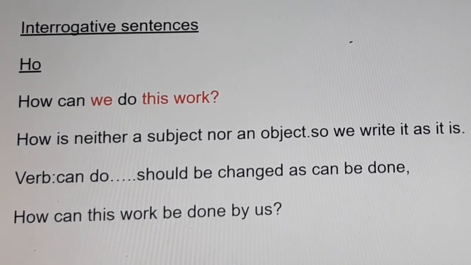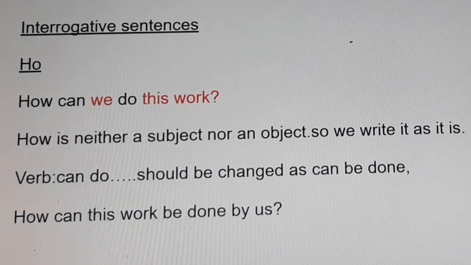Here subject we is changed to the object us. We should be changed to us as the object. Here object this work should be changed to subject.